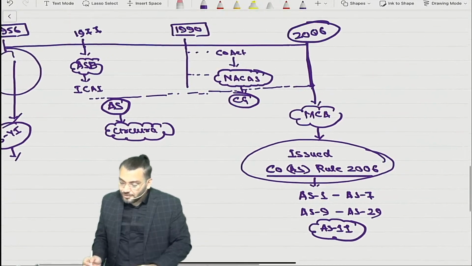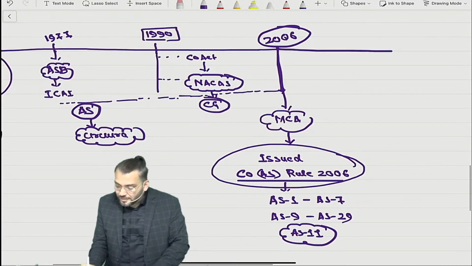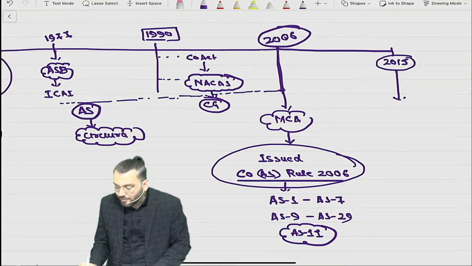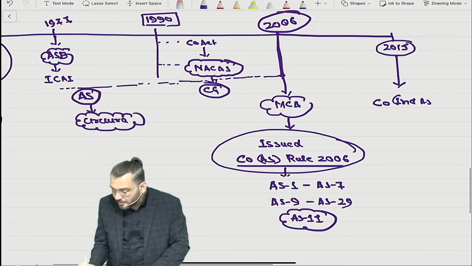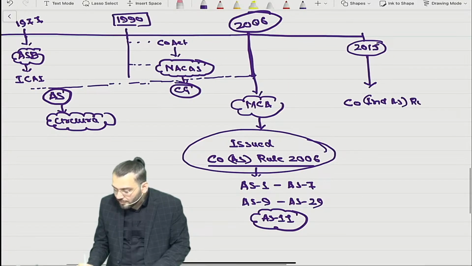Then what happened? In the year 2015, once again new rules came, that is the Companies (Indian Accounting Standards) Rules, 2015.